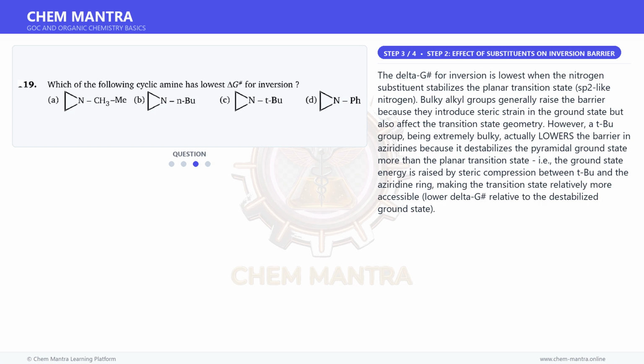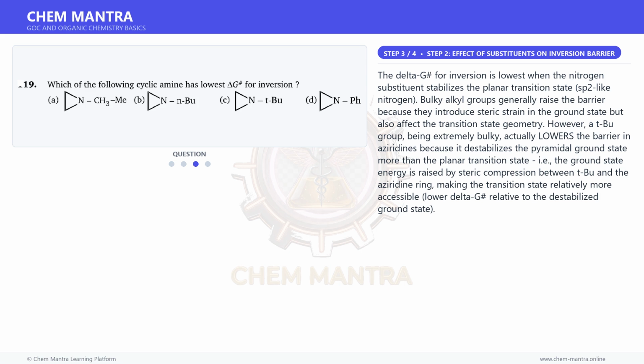Moving on to the next step. The delta G‡ for inversion is lowest when the nitrogen substituent stabilizes the planar transition state, sp2-like nitrogen. Bulky alkyl groups generally raise the barrier because they introduce steric strain in the ground state but also affect the transition state geometry.